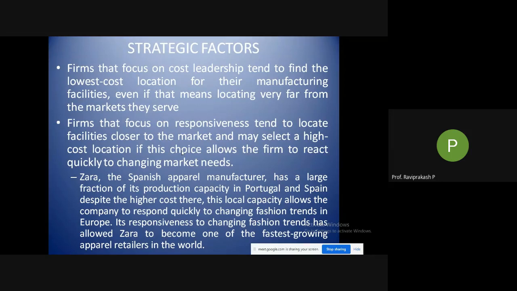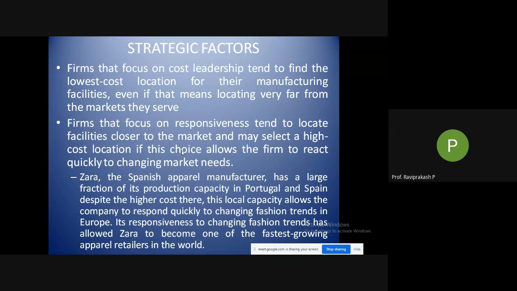Then firms that focus on responsiveness tend to locate facilities closer to the market and may select a higher cost location if this choice allows the firm to react quickly to changing market needs. So again it comes to responsiveness or the cost. Companies focusing more on cost will be located very far from the market, so that they get a cheaper way to establish or operate their facility. But firms that need to be very fast in response need to be very close to the market.